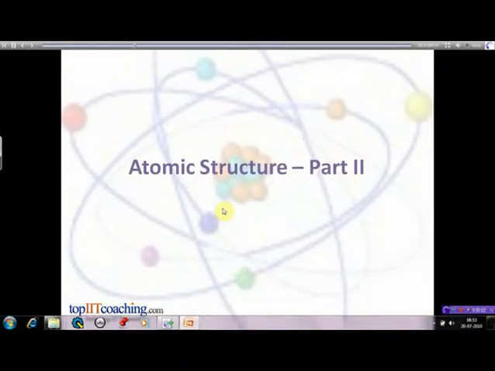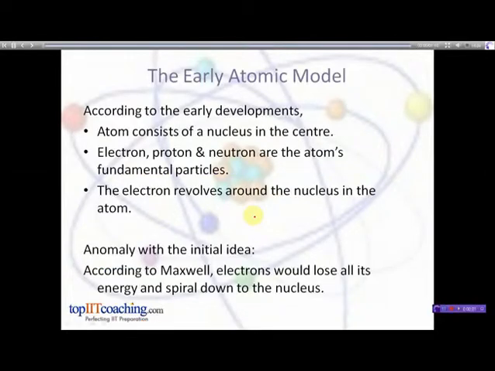Dear students, we are going to continue with our discussion of the atomic structure in this lesson, that is atomic structure part 2. Now, before we proceed to our next discussions, let us first do a quick recap of what we discussed in our earlier chapter, that was atomic structure part 1.